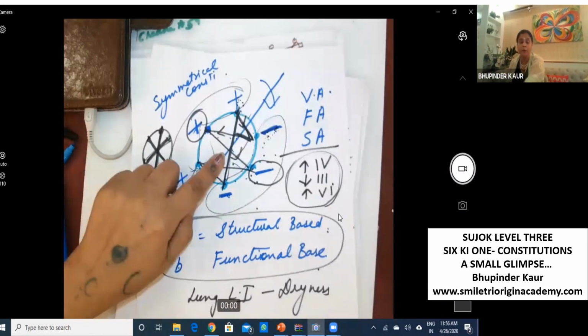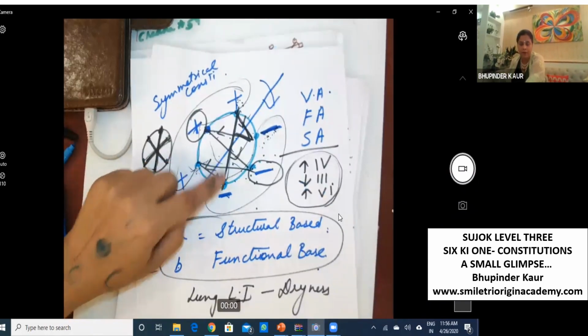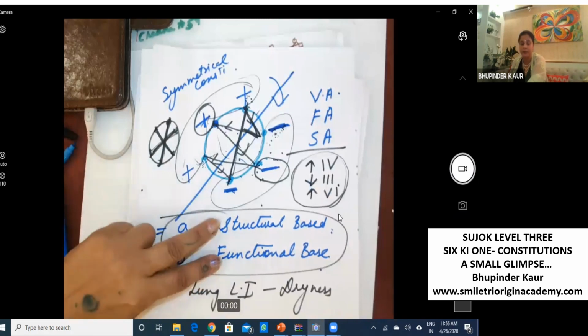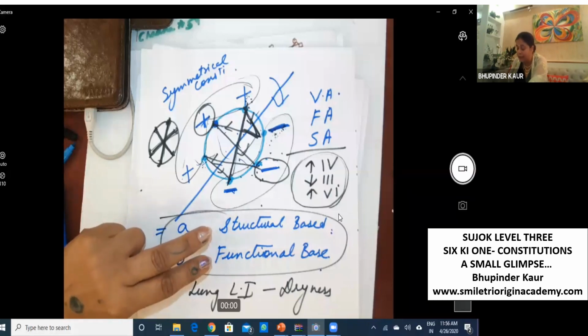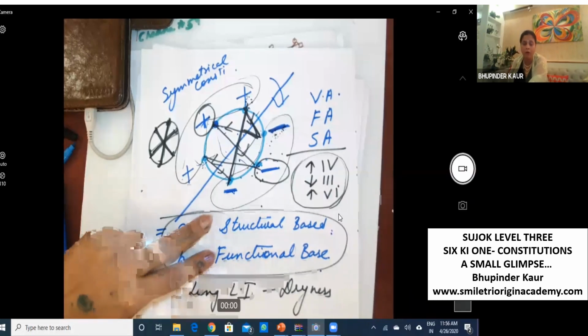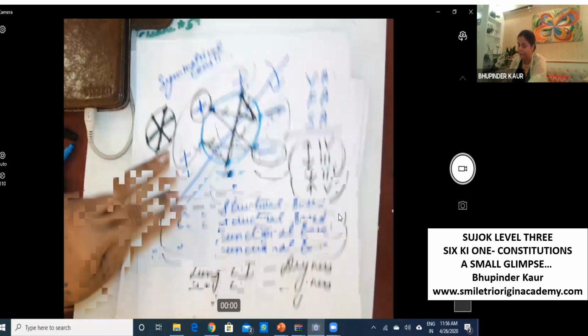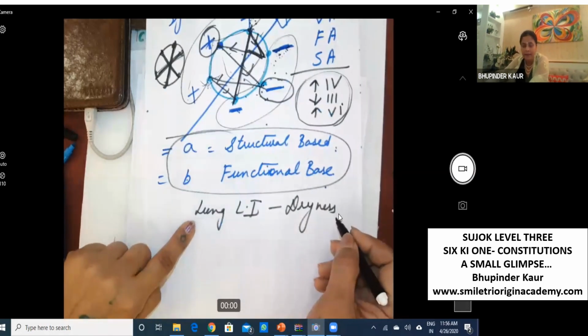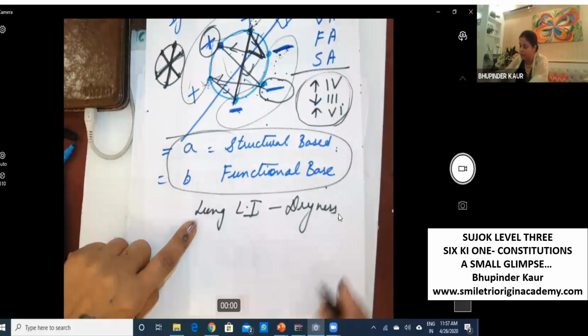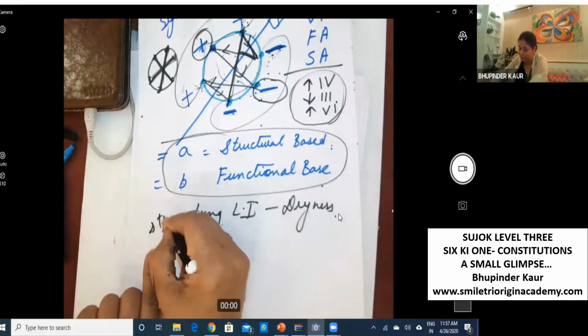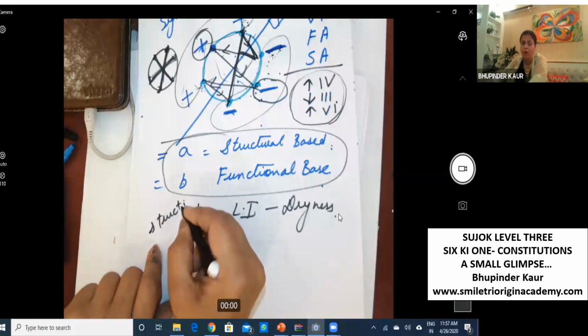This is very big work actually. Finally we have to reach this. If we couldn't reach, then we fail. This is our practice. We have to do intensive practice of all constitutions deeply. Lung and large intestine is dryness energy. It means structurally, this is dryness energy structurally. I'm just giving a small glimpse.